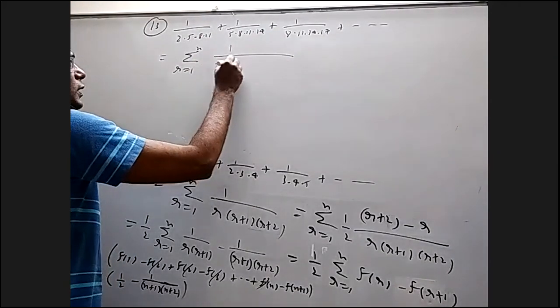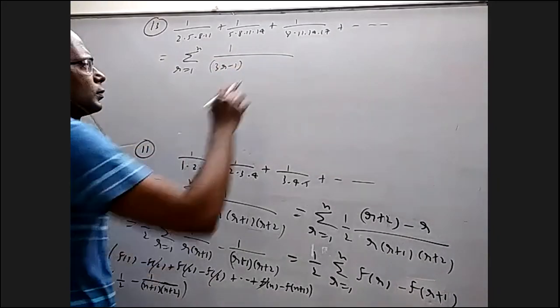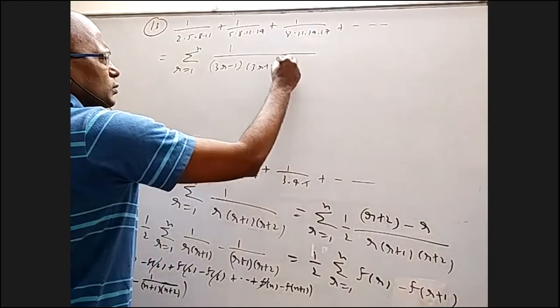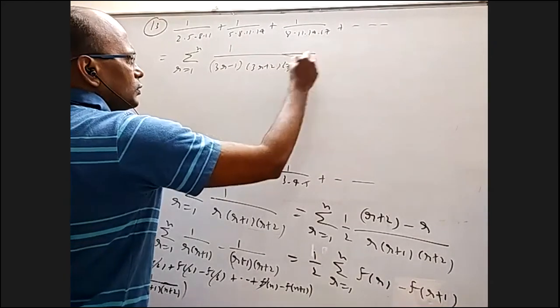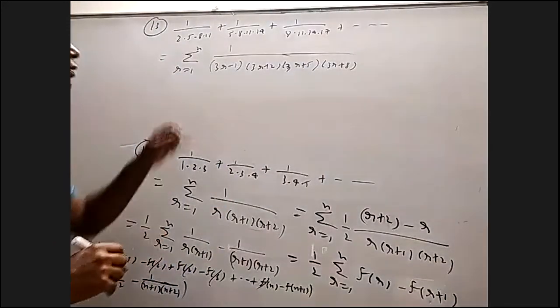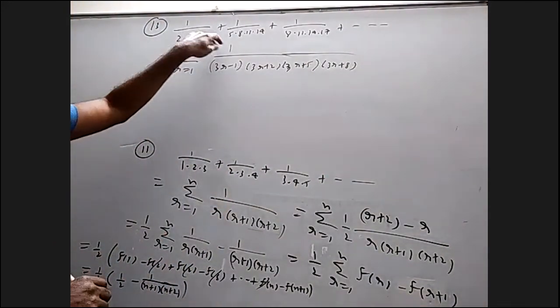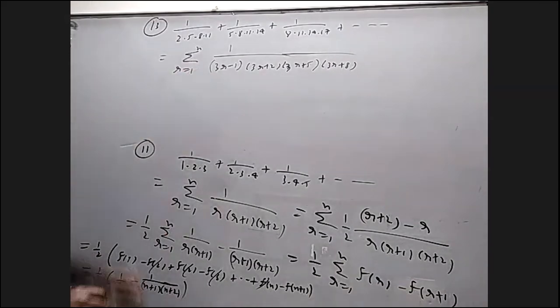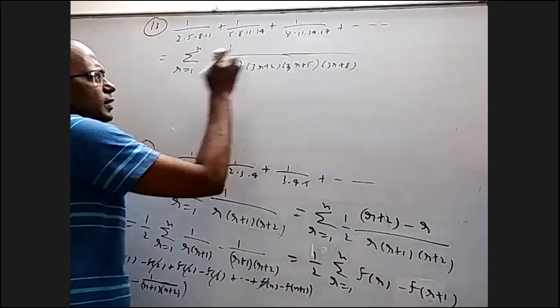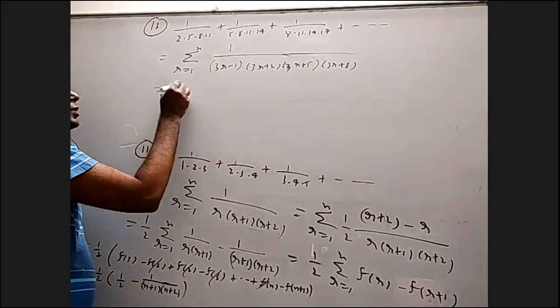So that will be 3r minus 1. Next, it will be 3r plus 2 into 3r plus 5 into 3r plus 8. And I put r equal to 1, I'll get 2, 5, 8, 11. So we have 4 things which are in AP, and we are going to write the numerator as last term minus first term in the next step.